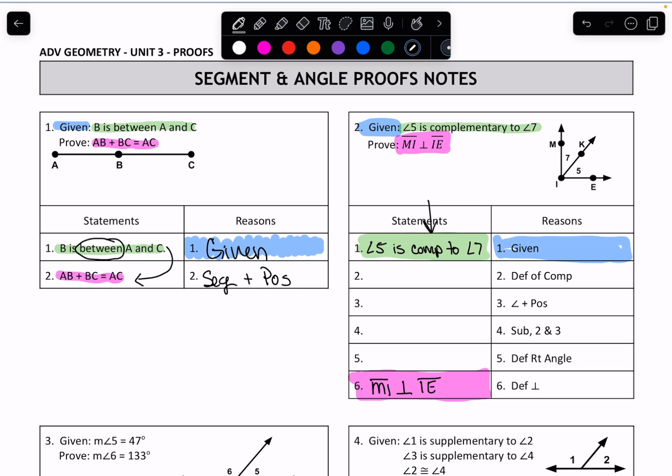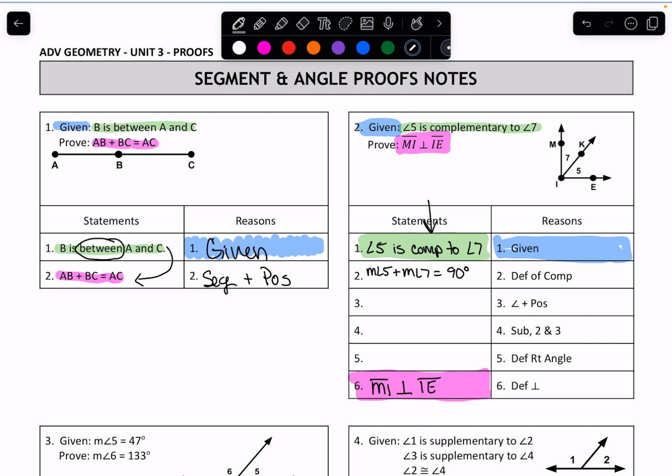So angle 5 is complementary to angle 7. That means the measure of angle 5 plus the measure of angle 7 is equal to 90. So remember that when we're just talking about names of angles, you just put the angle symbol. But when you're actually talking about numbers, like what they equal, degrees of them, when you're talking about angle measures, you have to put that M in front because that is an angle measure, okay?